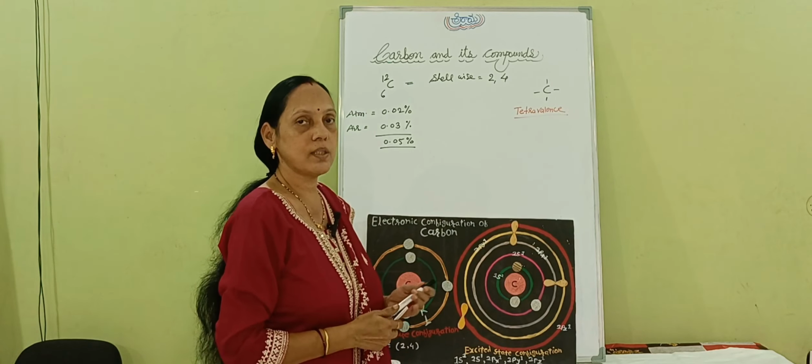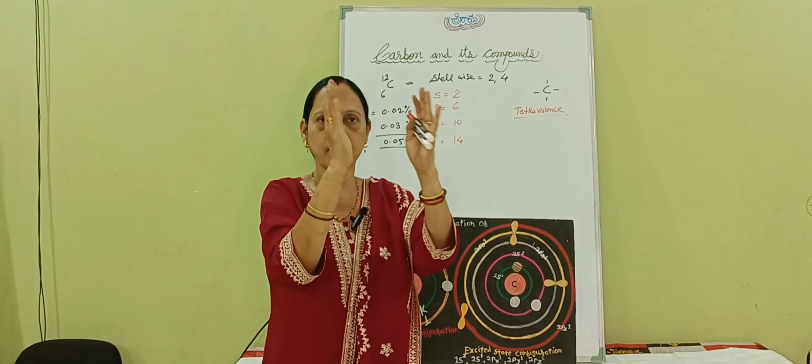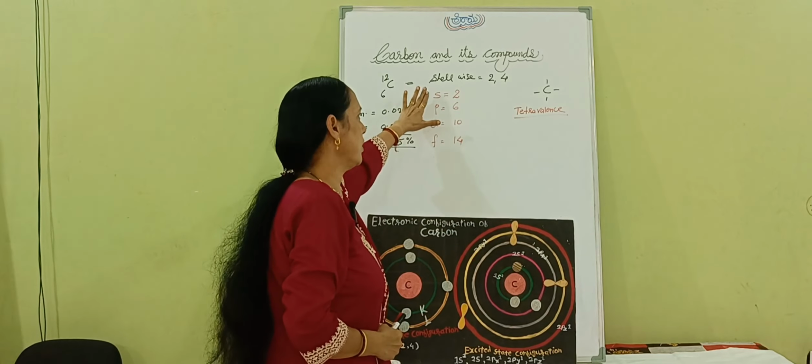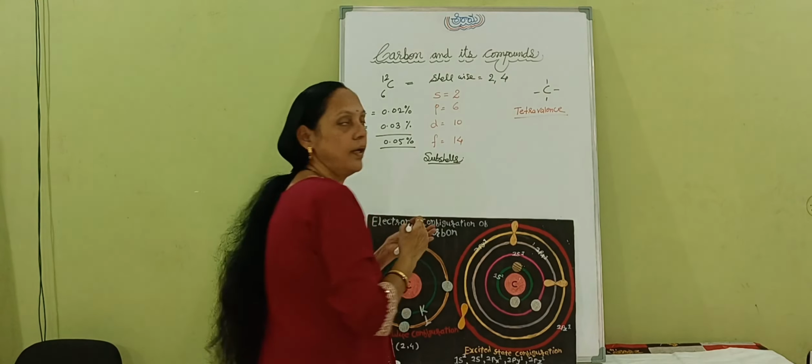At that time I explained that the S block has the capacity to accommodate 2 electrons, the P block has the capacity to accommodate 6 electrons, the D block 10 electrons, and the F block 14 electrons. That's why we have seen the periodic table divided into 4 parts: S block, P block, D block and F block. Now here S, P, D, F are the subshells of the particular element.